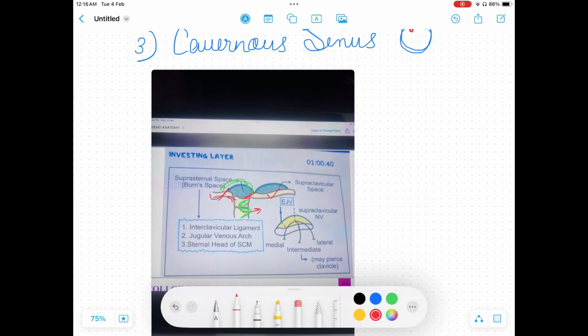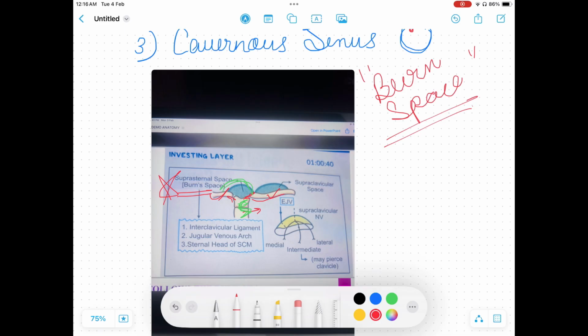This space is also called the burns space, and this is very important. They can ask you separately: what is burns space? Write the contents of burns space. So it is very important.